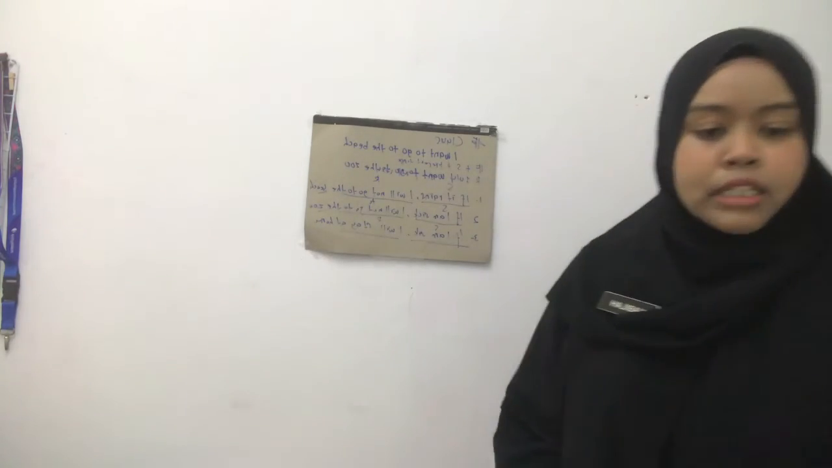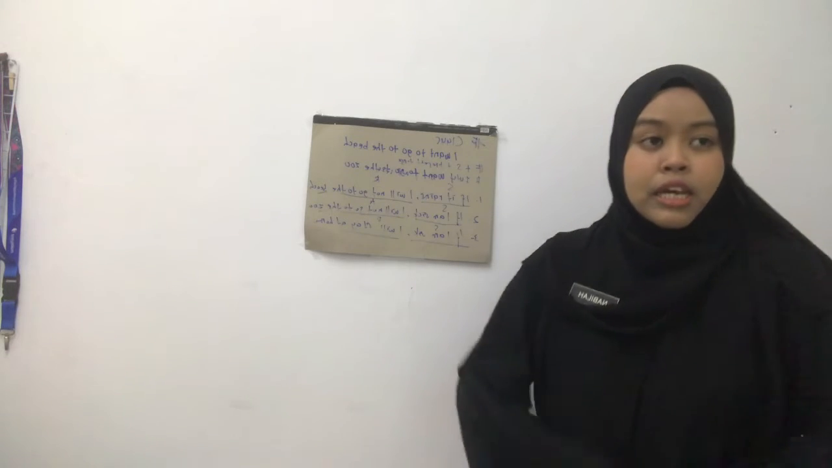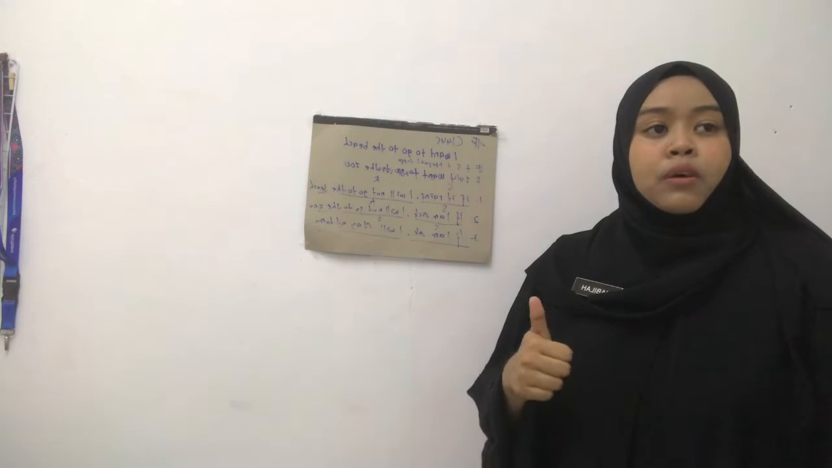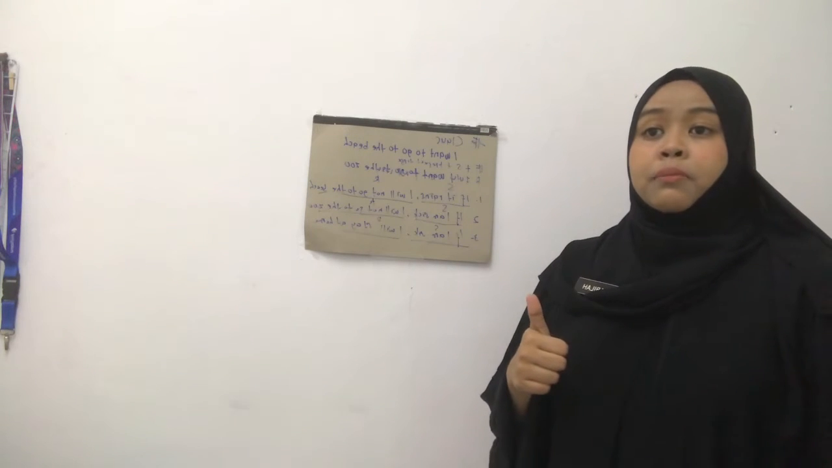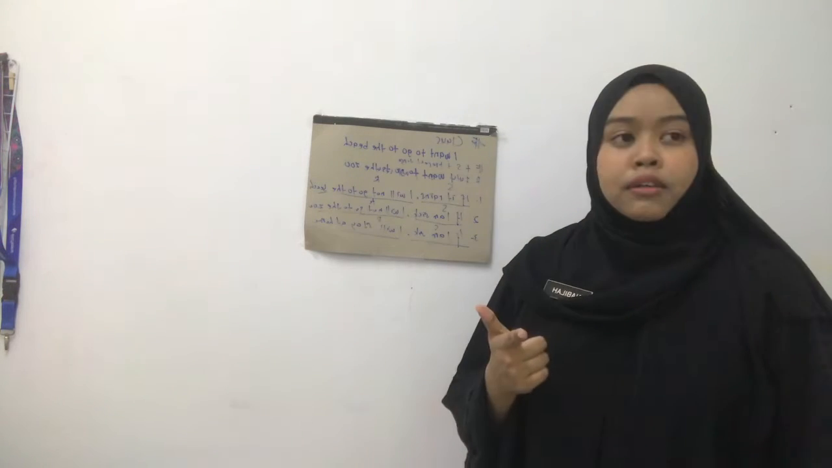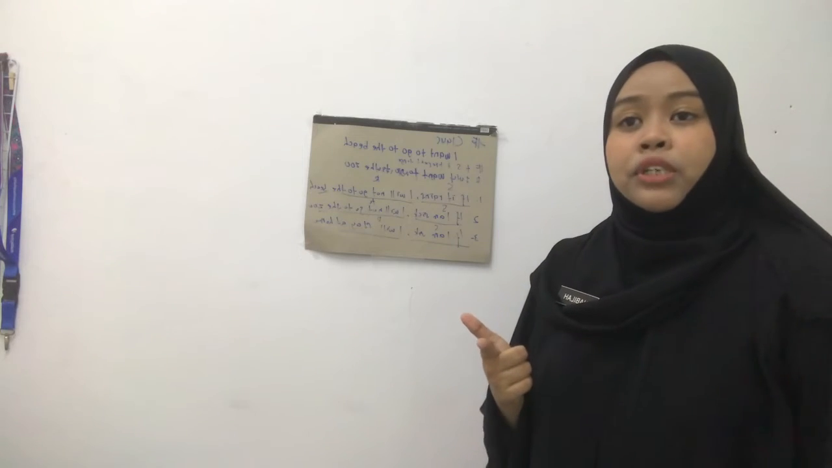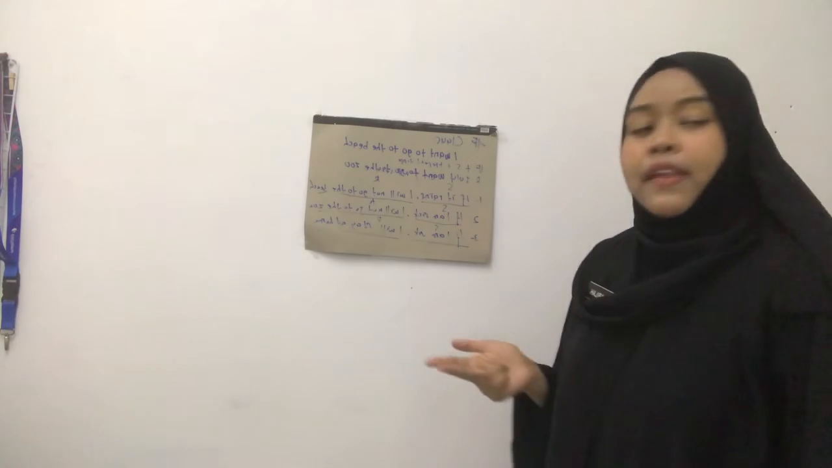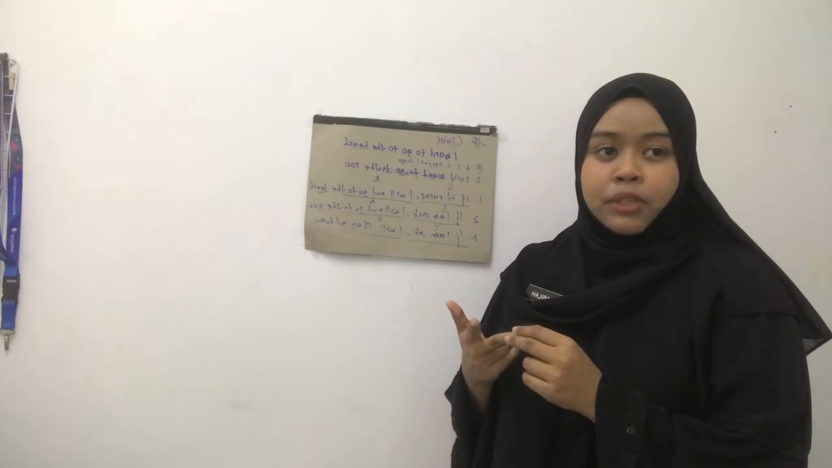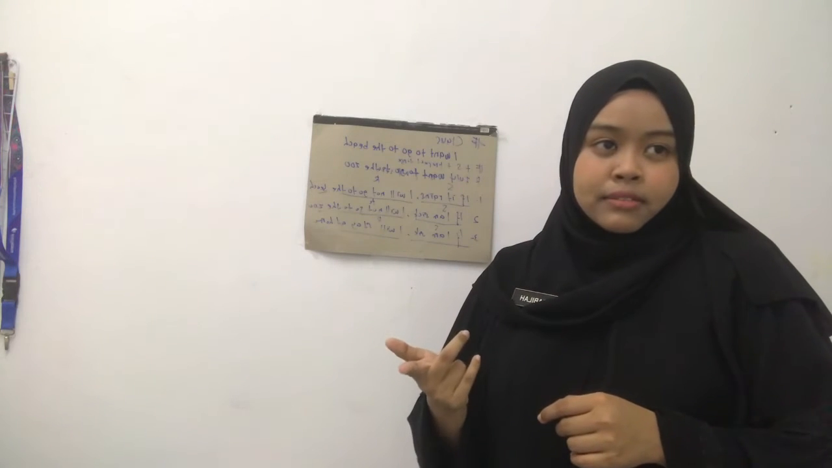Don't worry if you don't understand the formula or the rule. All you need to understand is there are 4 rules of the first conditional. The first one, we use first conditional to talk about possible situations that might happen in the future. The second one, there are 2 clauses in a first conditional sentence, which are situation and result. The third one, the position of these clauses can be switched, which means you can put the situation in front or at the back.